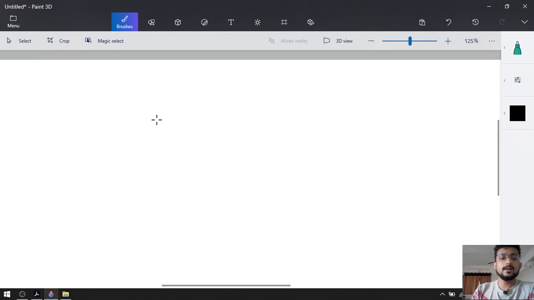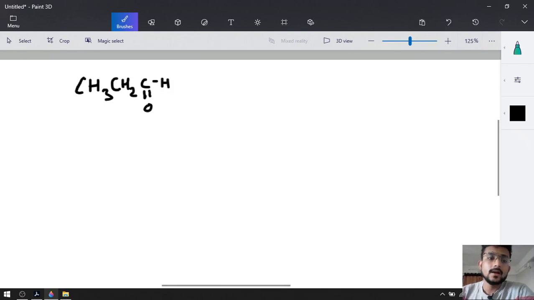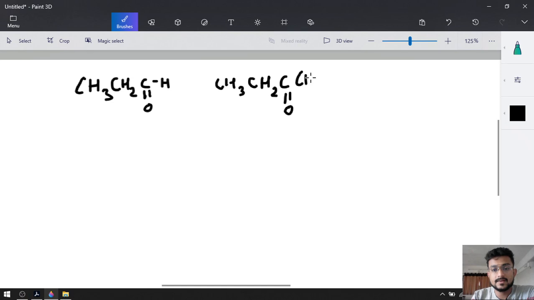First propanal, so CH3CH2C double bond O and H. This is propanal. Now pentan-3-one, so CH3CH2C double bond O CH2CH3.